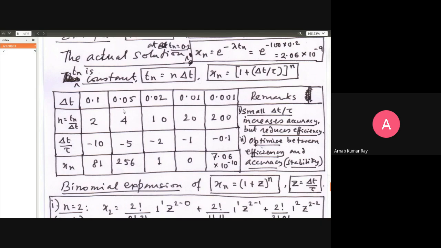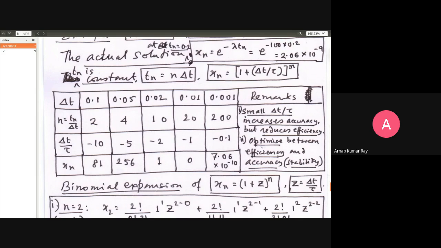Let us now see what is happening. I think we have made a mistake. Our step size is too large. We should reduce the step size. But you're still clueless as to what should be a small enough, good enough step size. So you're taking delta t to be 0.05. If delta t is equal to 0.05, Tn is 0.2. So n will be 0.2 divided by 0.05. N will be equal to 4.